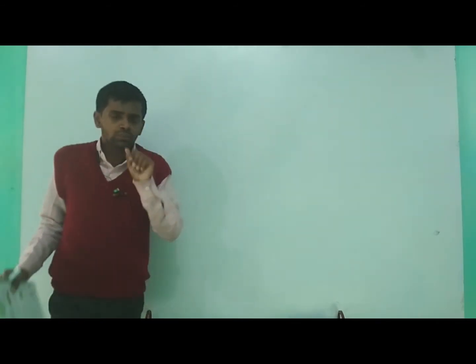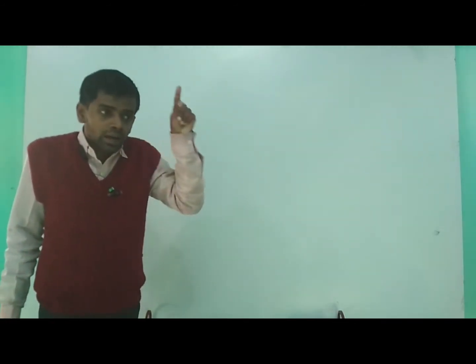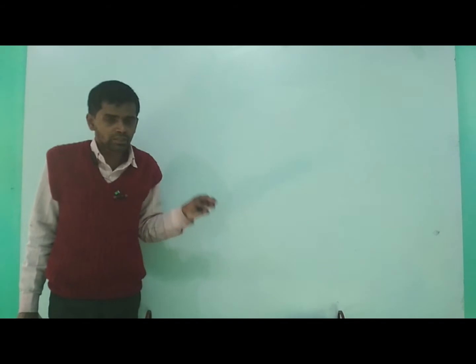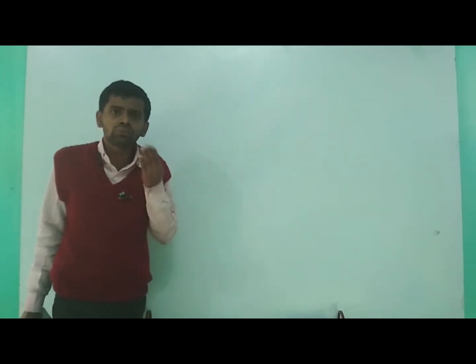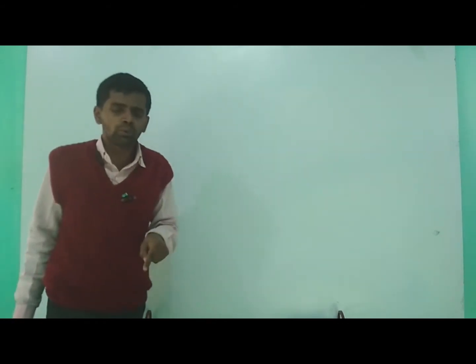So if there is one carpet and she wants to fix a lace, L-A-C-E, yes, lace around the carpet, that means on the boundary. So how much lace will be needed? It is equal to the total length of closed boundary. जितनी total length होगी boundary की उतना ही lace हम लोगों को लगेगा.